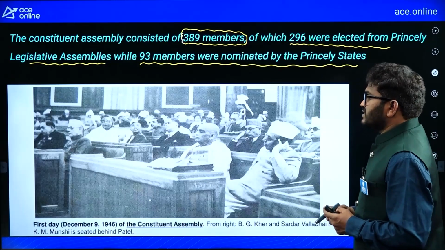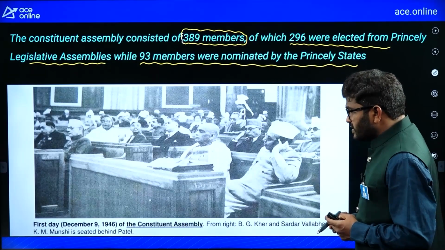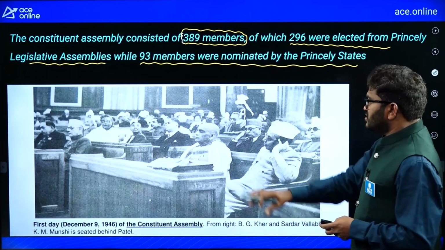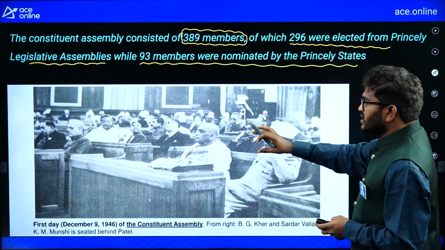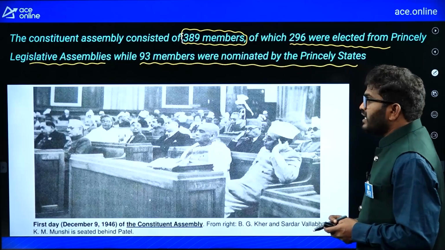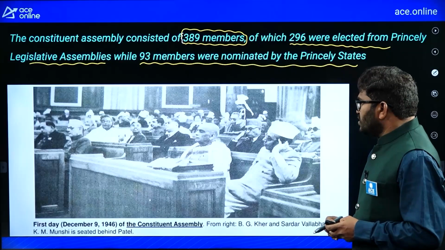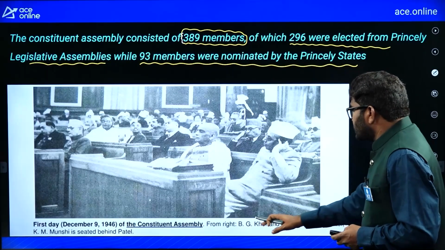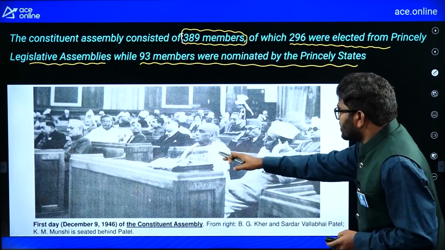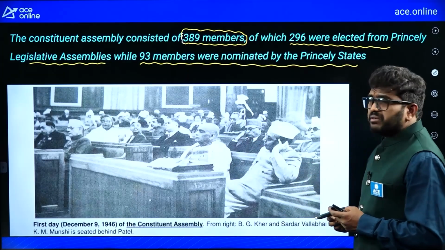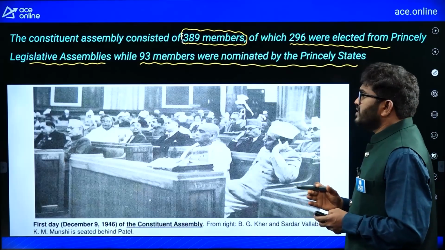Now, when was the first day? December 9th, 1946. This is the photograph. This is actually December 9th, 1946 of the Constituent Assembly. From the right, B.C. Kher, Sardar Vallabhbhai Patel, K.M. Munshi. These are the prime members in this drafting of the Constitution of India.